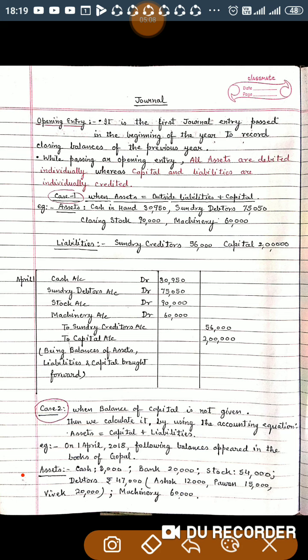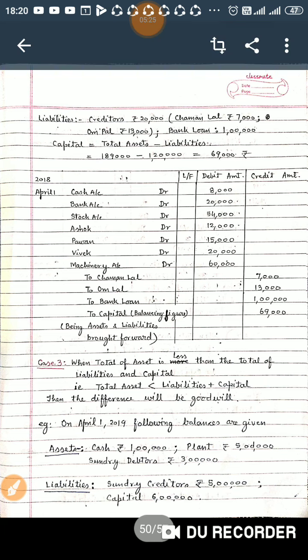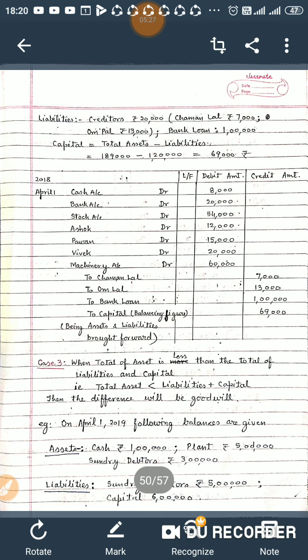Debtors include Ashok 12,000, Pawan 15,000, Vivek 20,000, and machinery 60,000. Liabilities include creditors 20,000, under which there are two creditors: Chamanlal 7,000 and Ompal 13,000. There is another liability, bank loan 1 lakh.